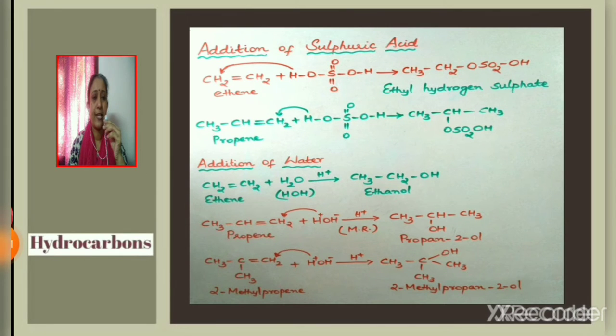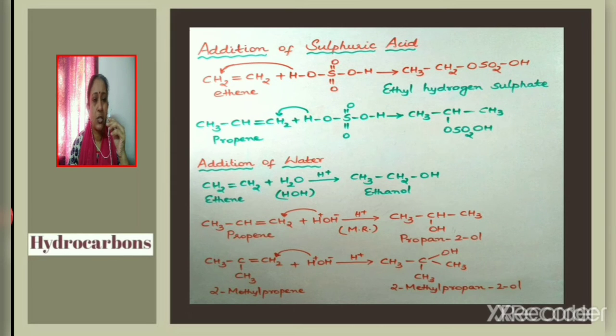Consider the next reaction, addition of sulfuric acid. All the additions that take place to unsymmetrical alkenes will be taking place according to Markovnikov's rule. So in the following reactions, two examples are given. An unsymmetrical alkene is taken as well as a symmetrical alkene.